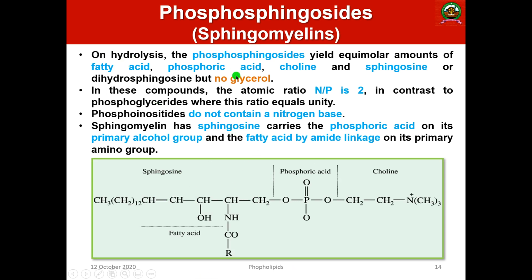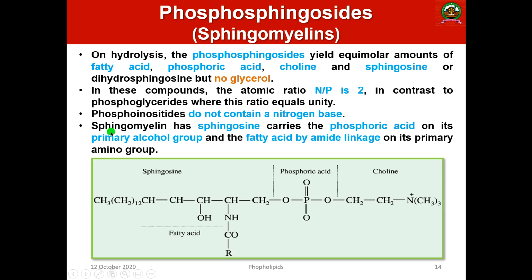On hydrolysis, the phosphosphingoside gives equimolar amounts of fatty acid, phosphoric acid, choline and sphingosine, but it doesn't have glycerol. In these components, the nitrogen to phosphorus ratio is 2, but in the case of phosphoglycerides, the ratio is equal. And the phosphoinositides generally contain no nitrogenous base.